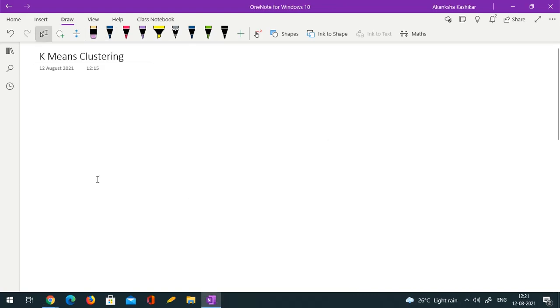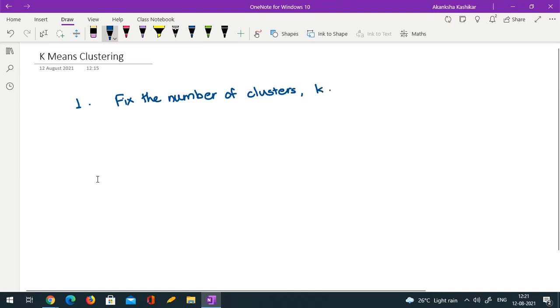So the first thing is you have to fix the number of clusters, right? So fix the number of clusters that you want. That is the first step. Fix the number of clusters, we will call it k. Okay, then